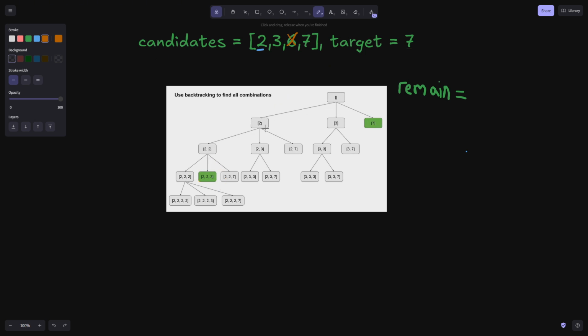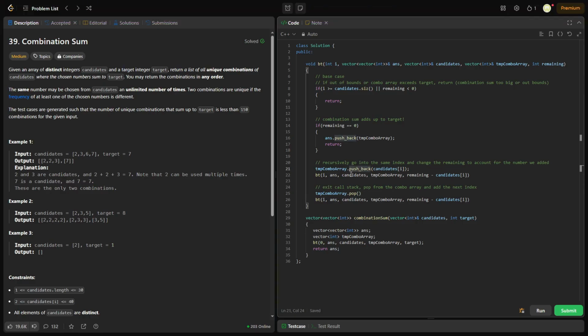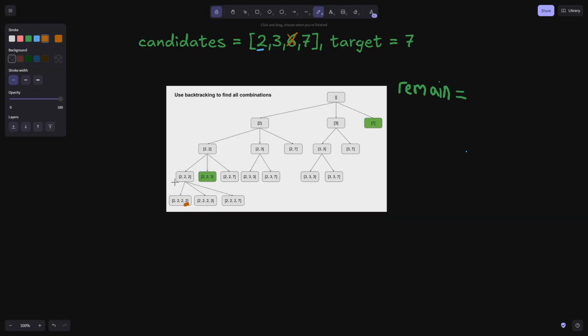So what we're doing now is, let's say we're here. We basically recurse. Now, when we go back up the call stack, because we're returning, this number is in our combo array, because we added it before we recursed. So in order to have this now, instead of this, we need to pop this number, right?